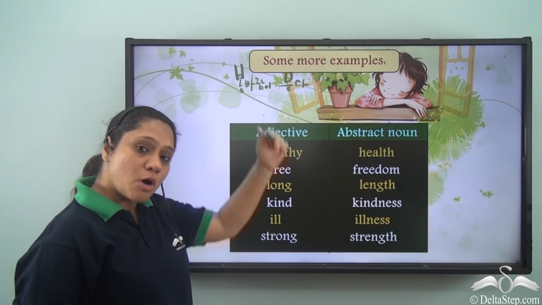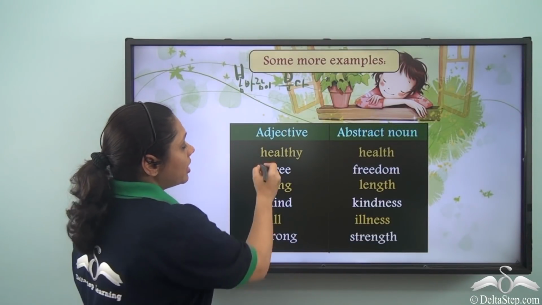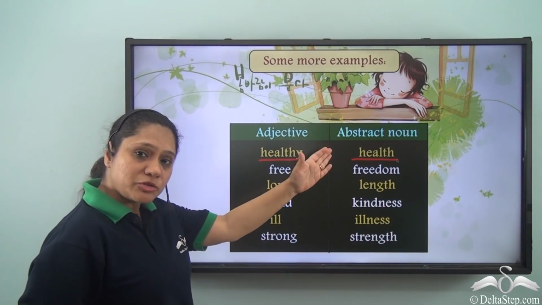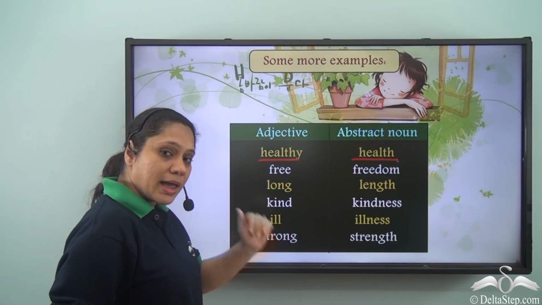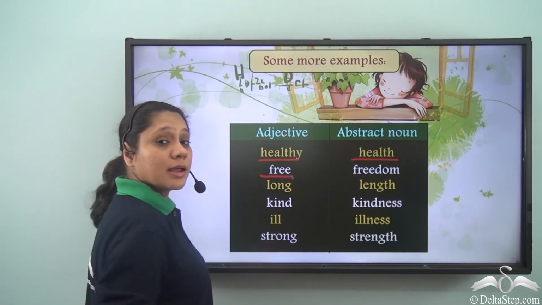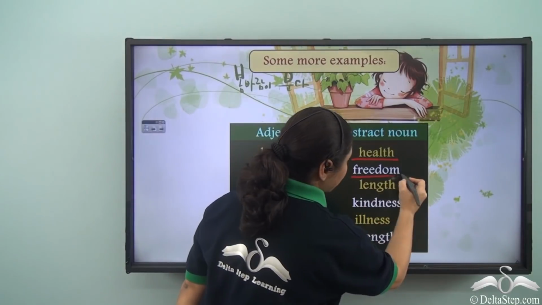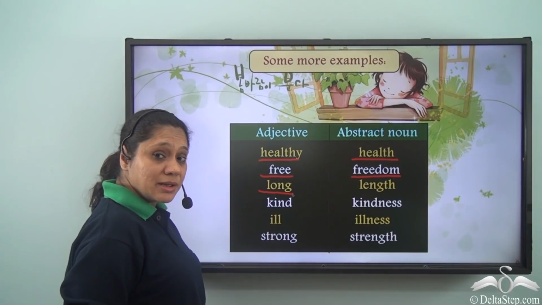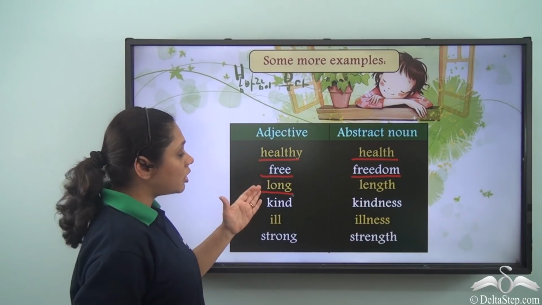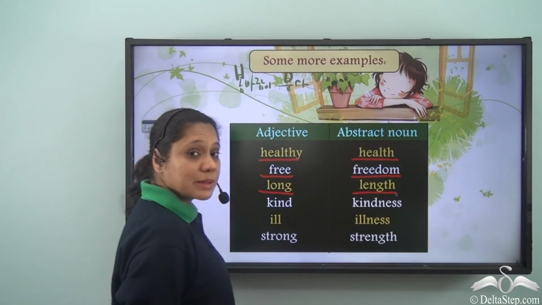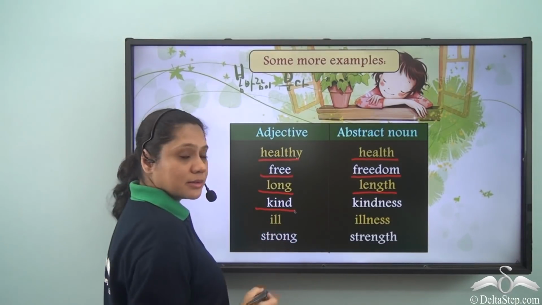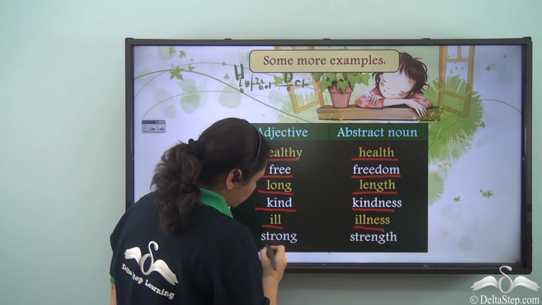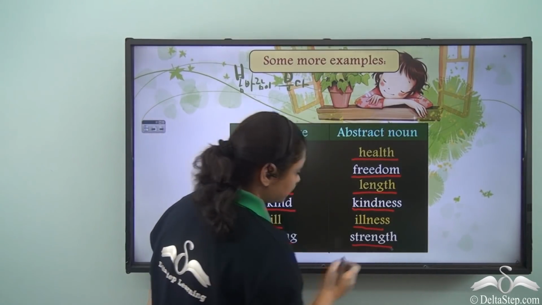Let us look at a few more examples. So healthy is an adjective, but health is an abstract noun formed from healthy. Free is an adjective, but the abstract noun formed is freedom. Long is an adjective and the abstract noun formed from long is length. Similarly, kind, kindness, ill, illness, strong, strength.